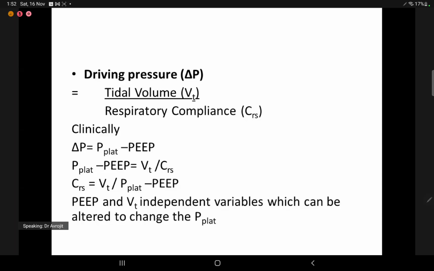The driving pressure is tidal volume divided by lung compliance. So driving pressure is also P plateau minus PEEP. P plateau minus PEEP gives us VT by CRS. So lung compliance is VT divided by P plateau minus PEEP, where PEEP and VT are independent variables which can be altered to change the plateau pressure.